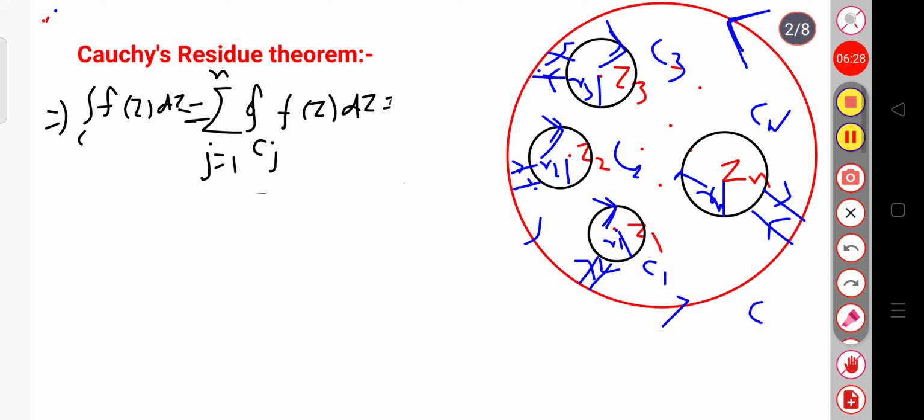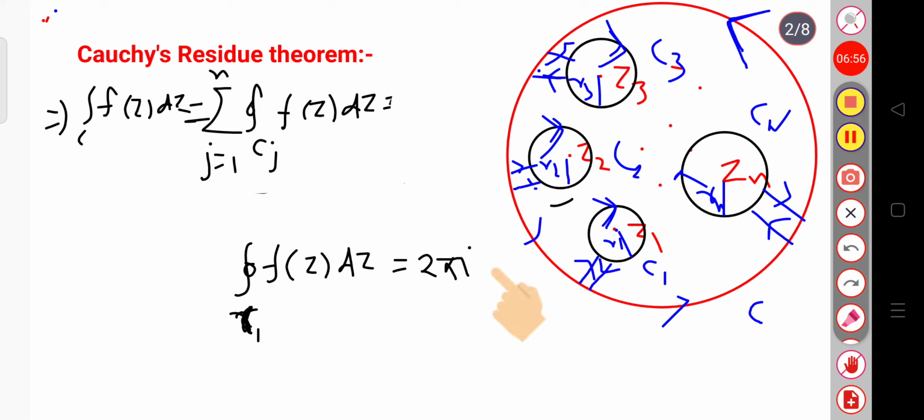We know from Cauchy's integral formula the integration of f(z) dz for any closed contour C. Suppose here I am writing for C1, then this will be equal to 2 pi i times the residue of f(z) at z equal to the point z1.